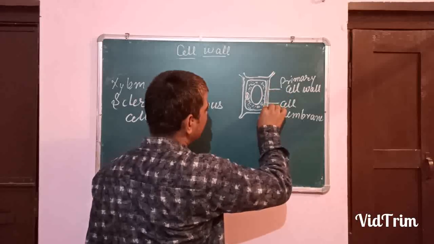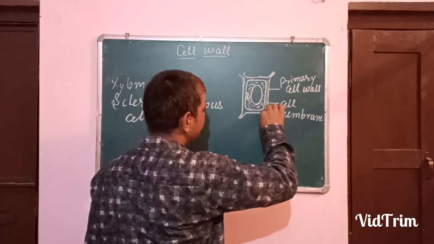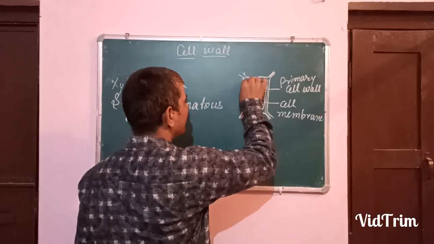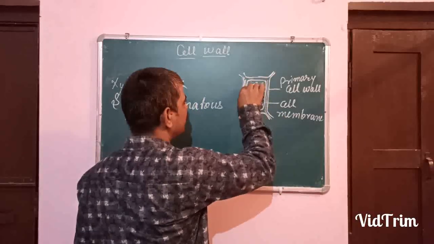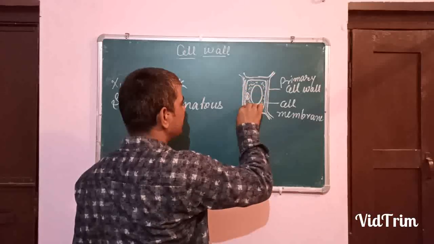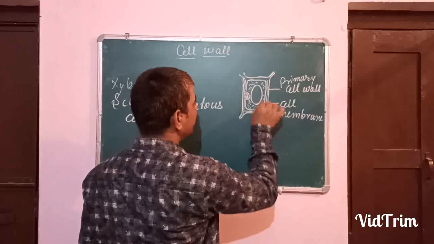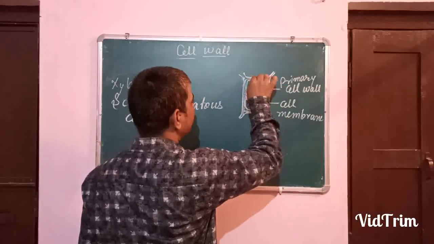See the diagram carefully. In this way. What is the location? It is between the primary cell wall and the plasma membrane.